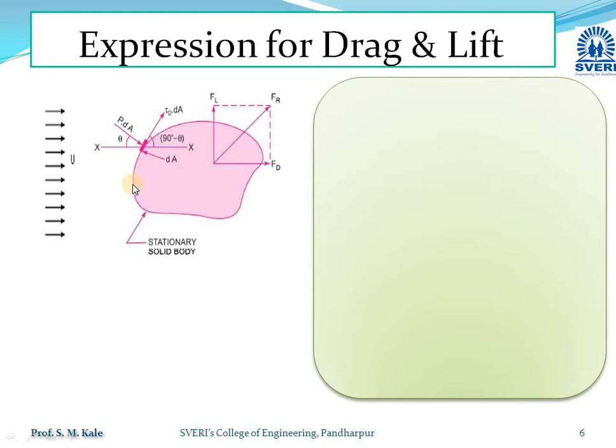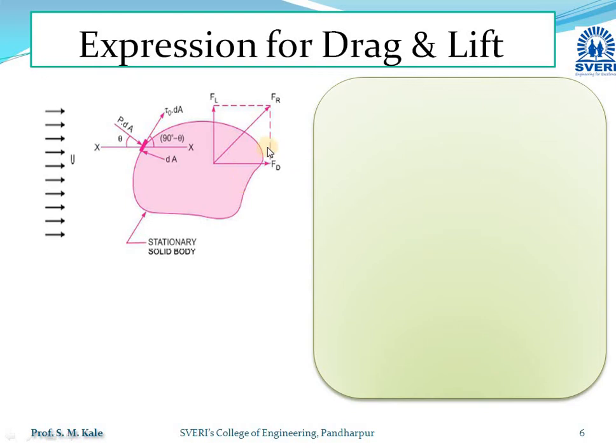That means if I consider another element here, then the first force will be the pressure force, perpendicular to that elemental area. The second force is the shear force, which is tangential to that elemental area. As n such small elemental areas are there, n pressure forces and shear forces will be acting.